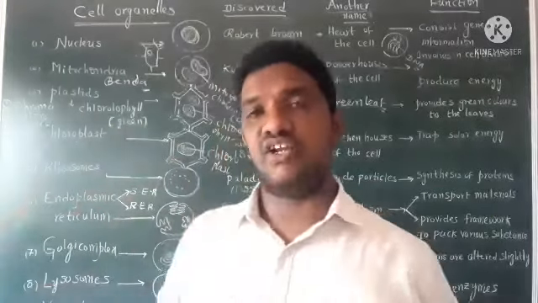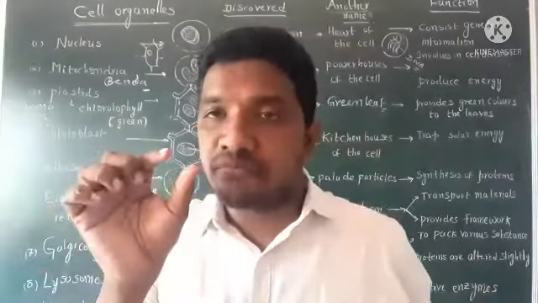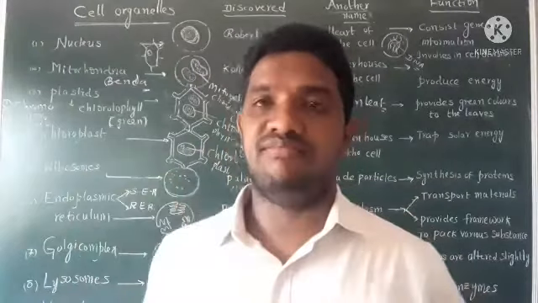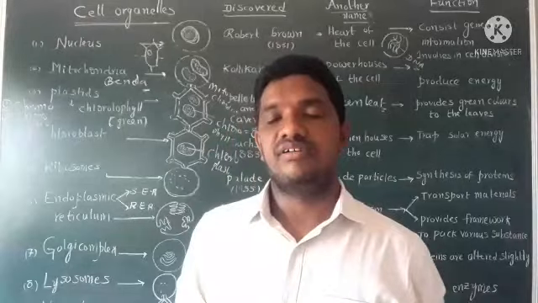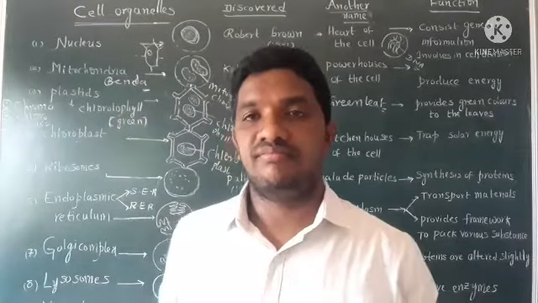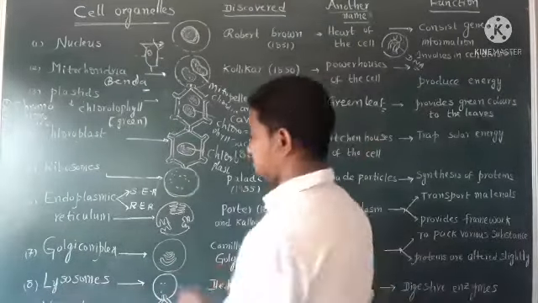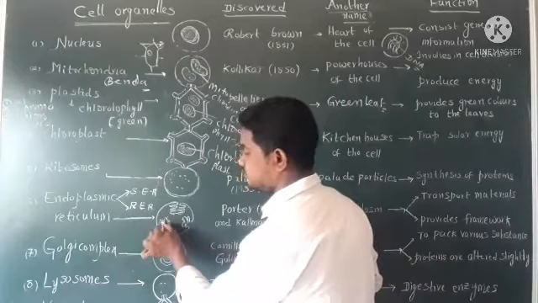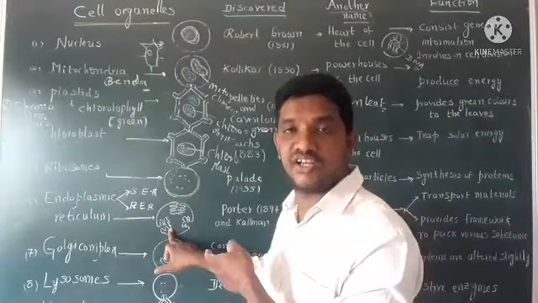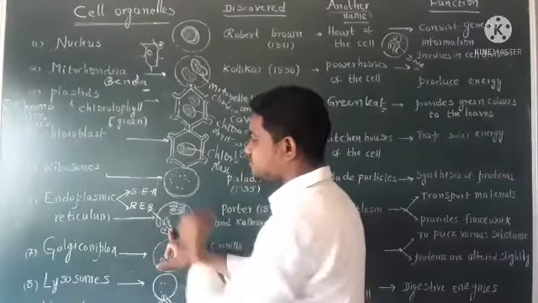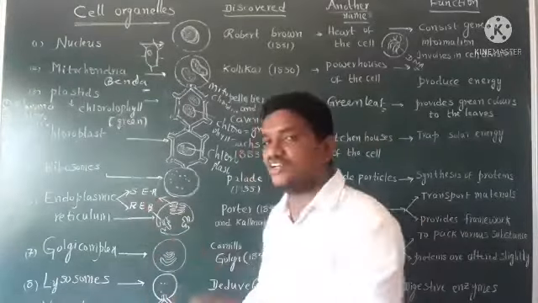Smooth endoplasmic reticulum means there are no ribosomes on the endoplasmic reticulum. In rough endoplasmic reticulum, ribosomes are present on the endoplasmic reticulum. See, these are ribosomes present on the endoplasmic reticulum. This type is called rough endoplasmic reticulum. Where ribosomes are absent, that is called smooth endoplasmic reticulum.